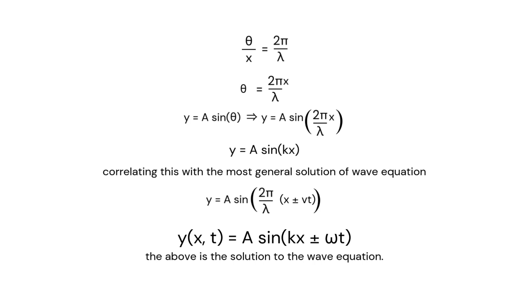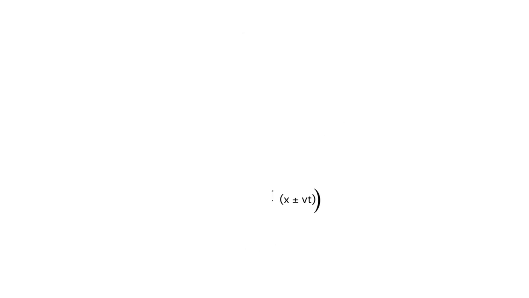So we can take 2 pi by lambda as k and 2 pi by lambda v as omega. So the above is the solution to the wave equation. This is what we have as the solution, and with that, we have now found a way to interpret a wave.